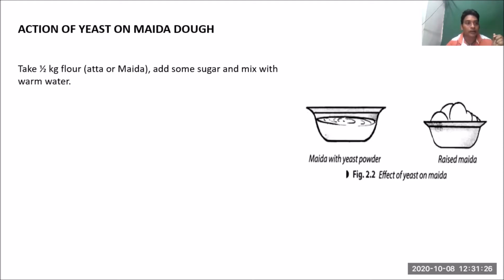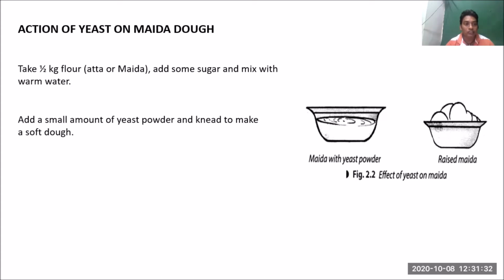So how to prepare it? Add a small amount of yeast powder and make a soft dough. So take half a kg of flour, add some sugar and mix with lukewarm water, and now we add a small amount of yeast powder into it and knead it properly. Our moms prepare it with their hands itself. Then we can prepare a soft dough, as we can see in the image how the dough is made.